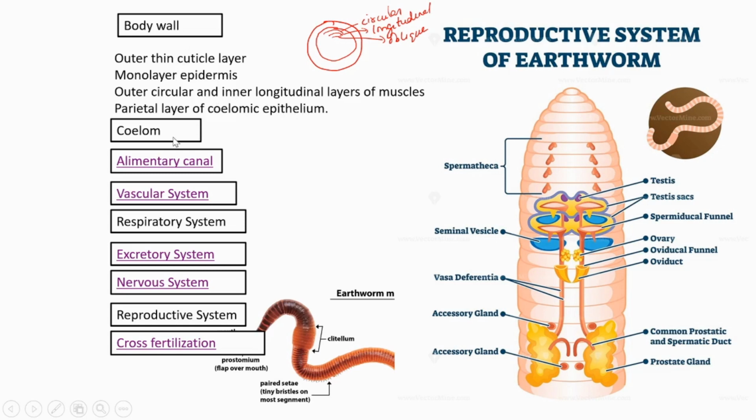Then coming to the coelom. The coelom is partitioned segment-wise, because internally the body of the earthworm is also segmented.